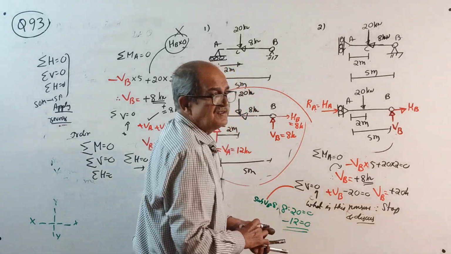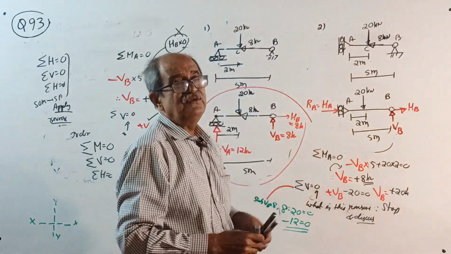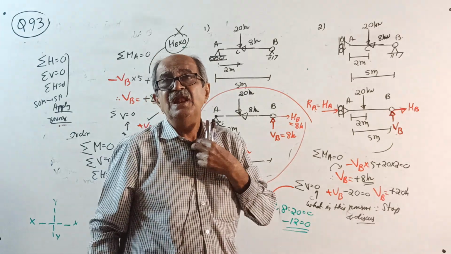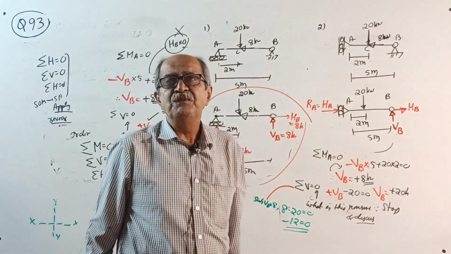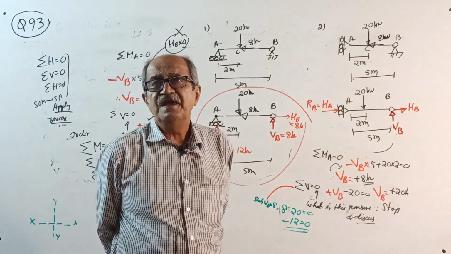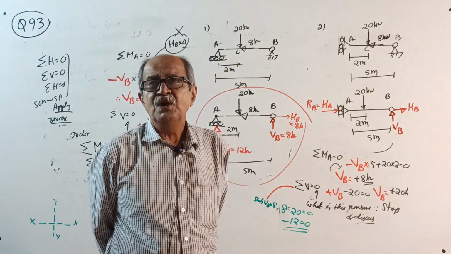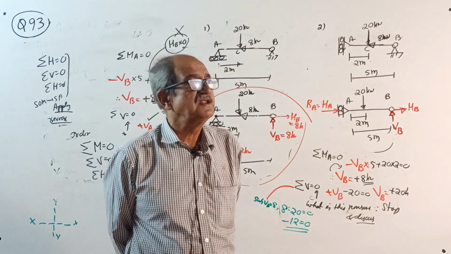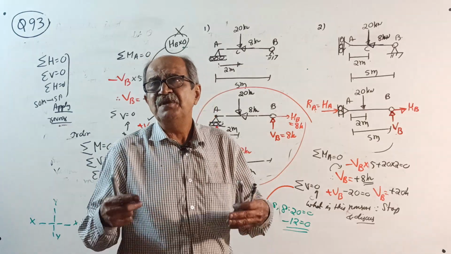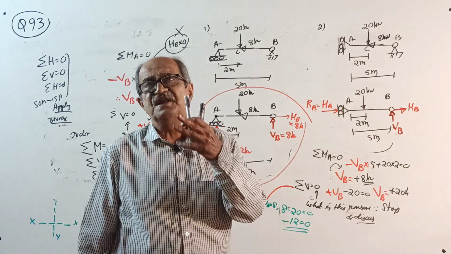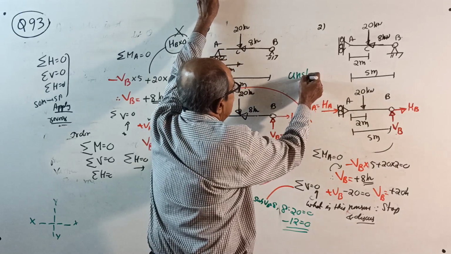What is this nonsense? I will not talk more now, because it will be told in detail when I go to structural analysis, where 3-4 hours of class will be on the stability of structures. Remember, sometimes the number of unknowns can be equal to the number of equations. People will be tempted to say determinate. It may be determinate from the equation point of view, but the structure can be unstable.